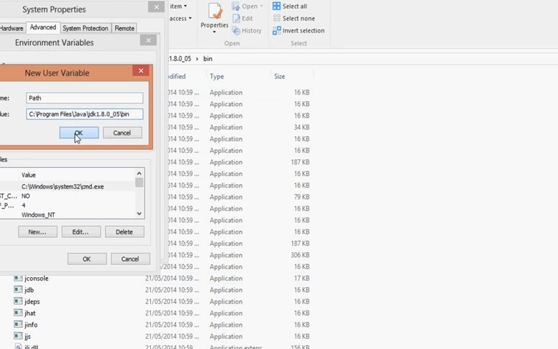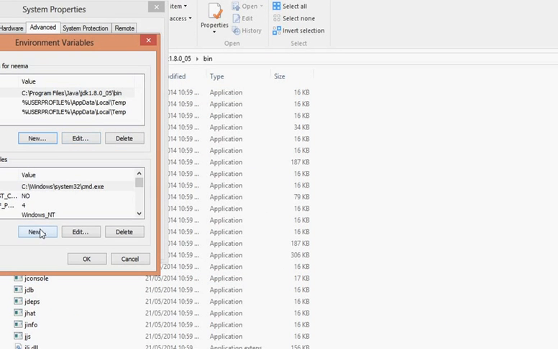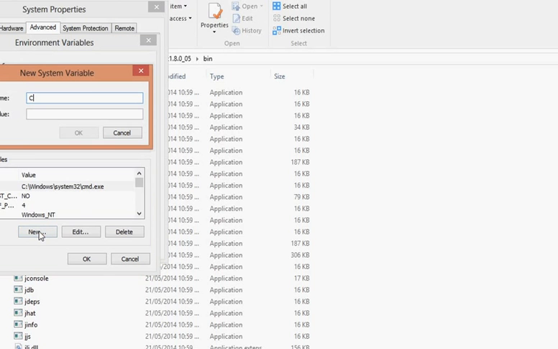Okay. Now system variable. For that one take classpath. Start with the dot. It is mandatory to place this dot operator in the classpath environment variable. It represents the present working directory. If we do not place the dot operator in classpath, JVM cannot execute classes from the present working directory, and it terminates Java program execution by throwing the exception java.lang.NoClassDefFoundError.